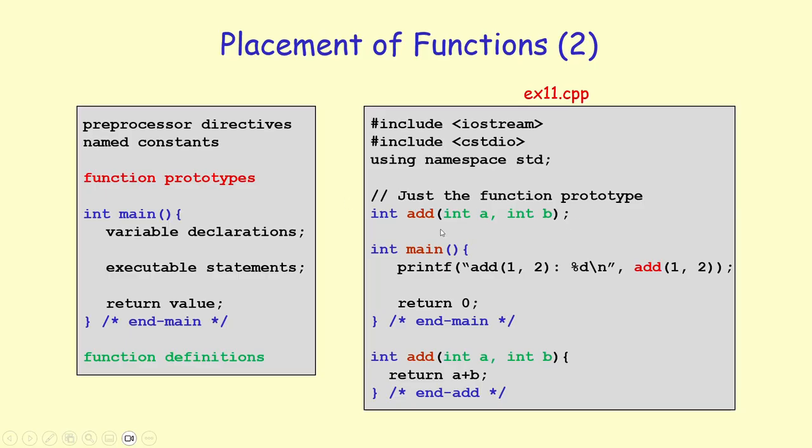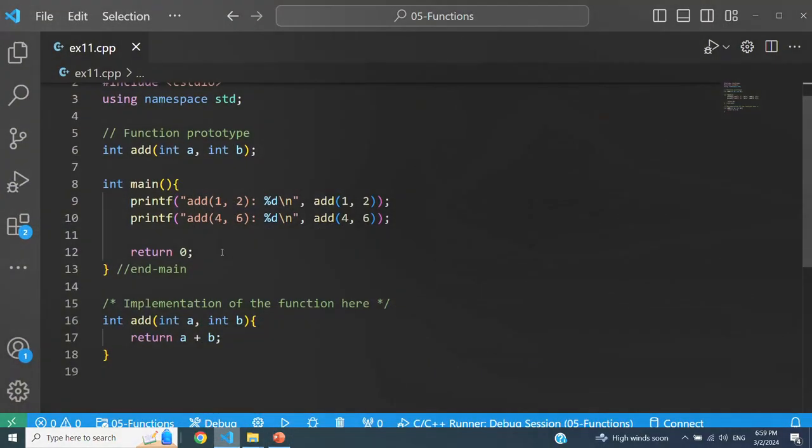This is called the function prototype, or the signature, or the title, or the header. But now we have to provide an implementation for this function, and we do that after the main function. So in a sense, main function is the first function that has an implementation, and every other additional function has its implementation after main, below main. So here is integer add, integer a, integer b, and this is the implementation for the add function. And that's the preferred way, as I said.